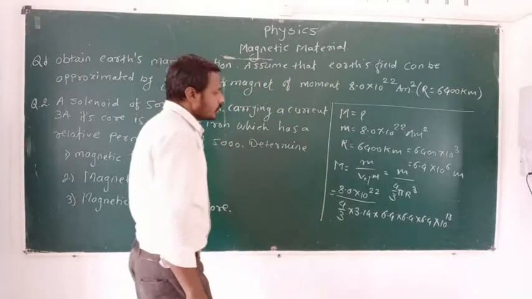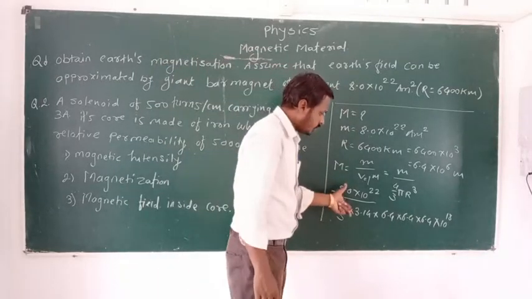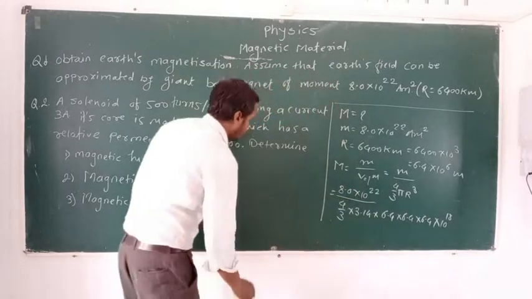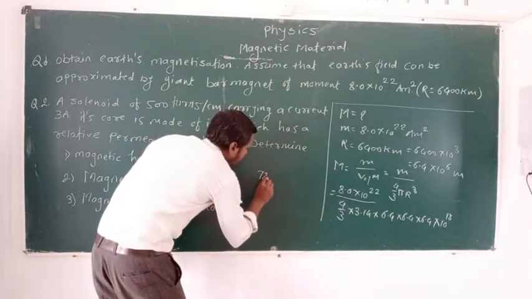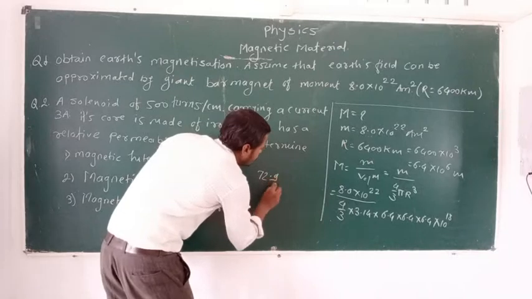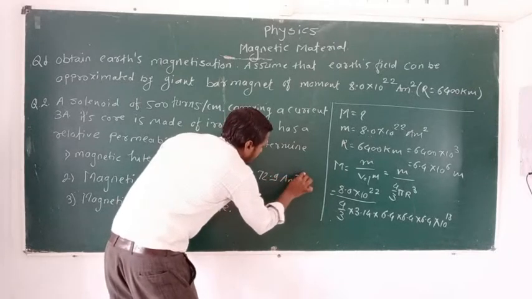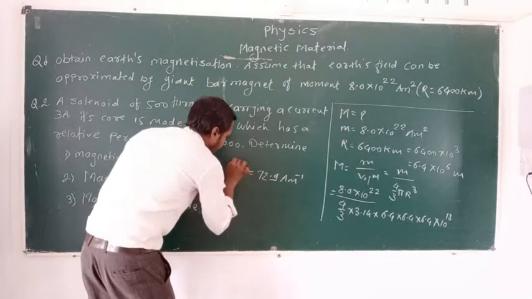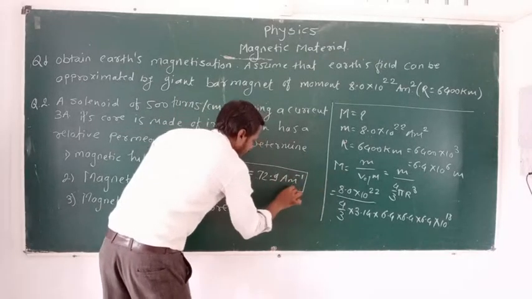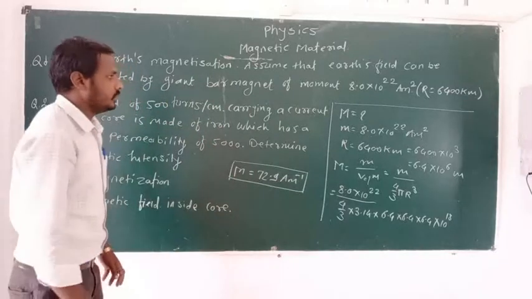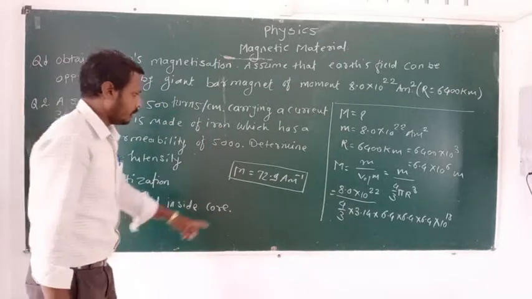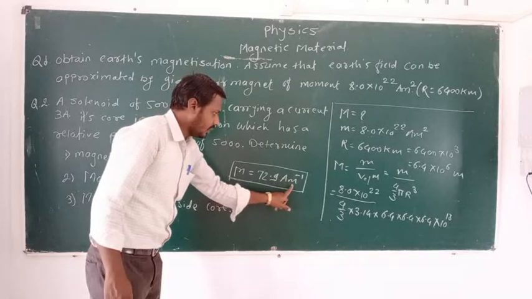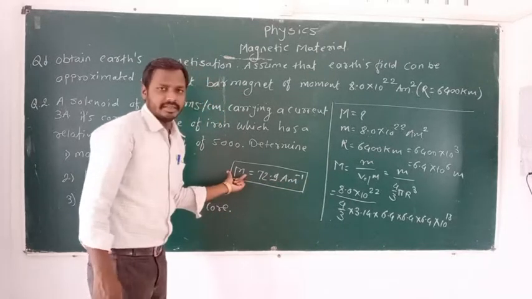By using log table and solving all that, finally we can write 72.9 ampere meter inverse. This is the magnetization of Earth. This is our final answer: 72.9 ampere meter inverse.